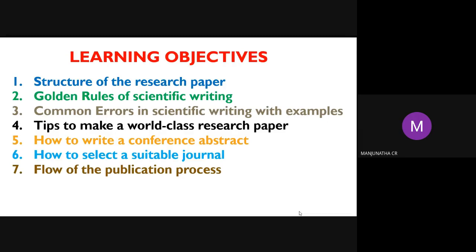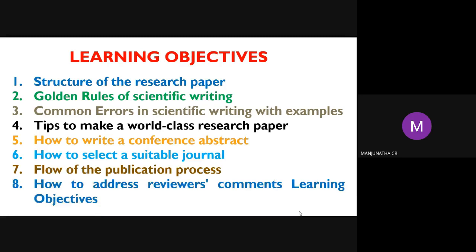which means what happens during the publication process after submission of the article to a particular journal, and how to address reviewers' comments. Once the reviewers send the comments, how we can answer those comments. These are the main objectives while publishing a research article. Others are there also, but these are the main 8 objectives required to publish in a reputed journal.